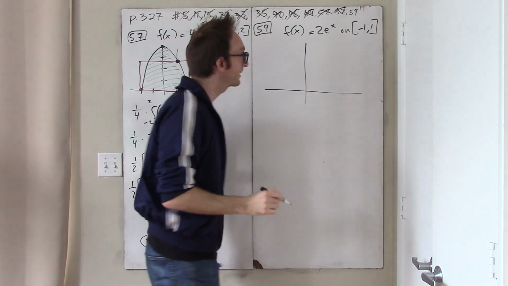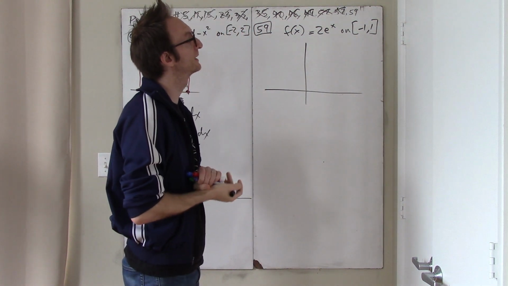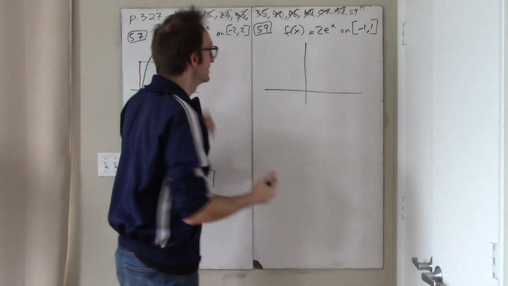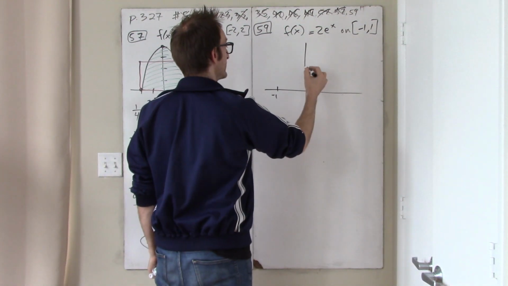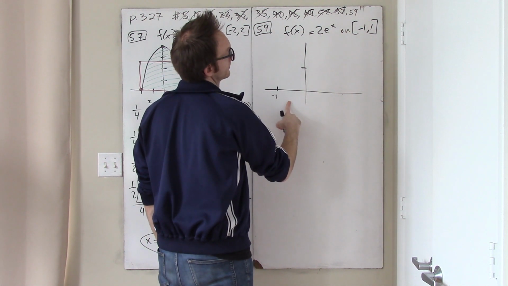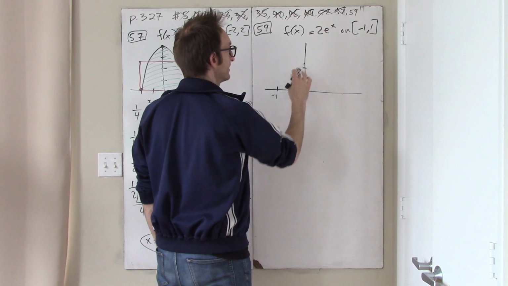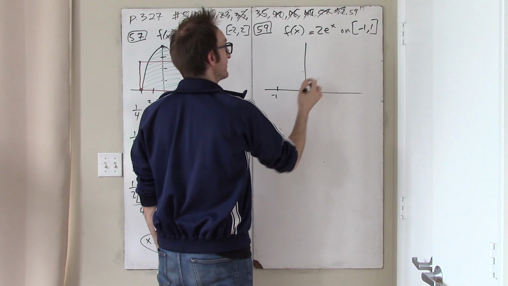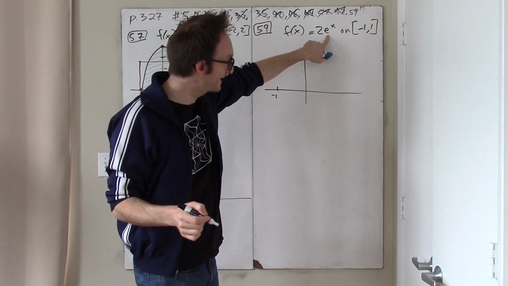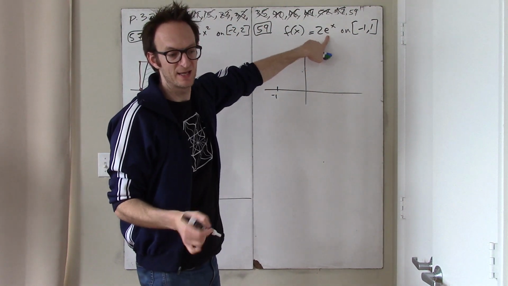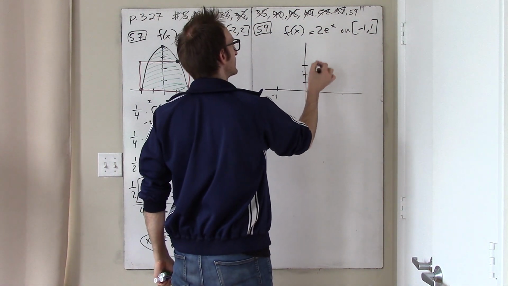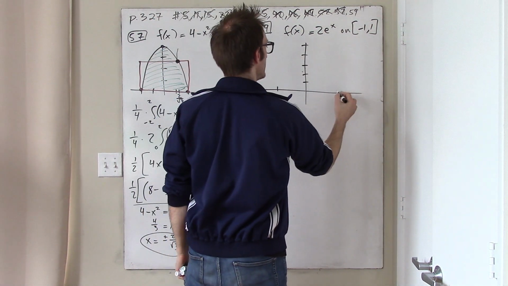Okay. So when I plug in -1, I get 2e to the -1, that's 2 over e, so it's like 2/3 or something, and, this is a bad scale. Let's plug in 1, when I plug in 1, I get 2e. e is 2.7, so this will be about 5.4. So let's do 3, 5, and that's 1.